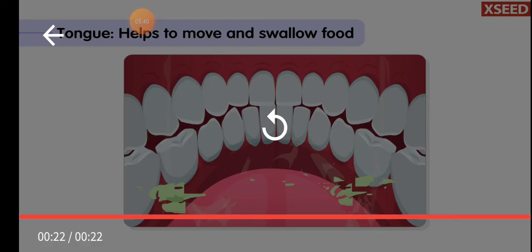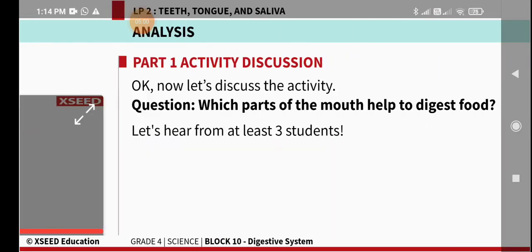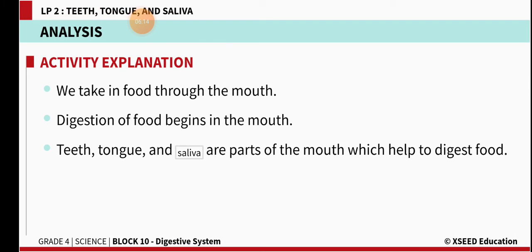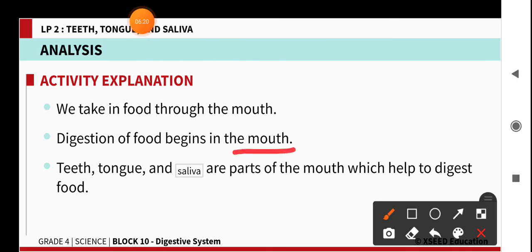Fine, children. So teeth help to crush the food, your tongue helps to move the food, and your saliva makes the food soft so that you can easily swallow it. Understood? Now we will see which parts of the mouth help to digest the food. There are different parts of the mouth, and among them, the saliva in your mouth helps to digest. Digestion of food starts in your mouth itself.